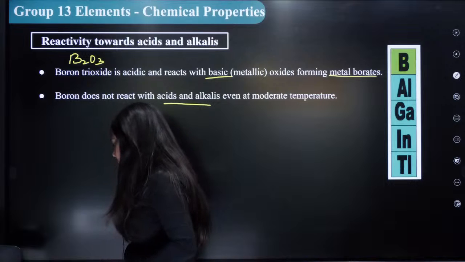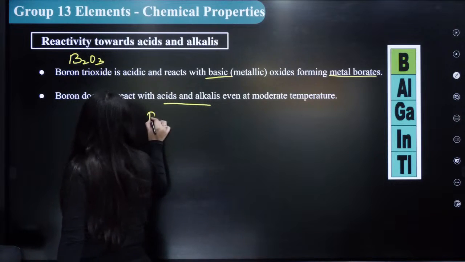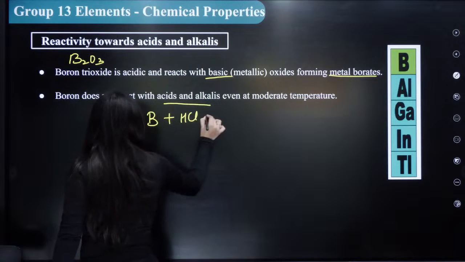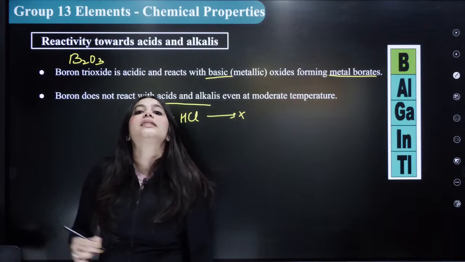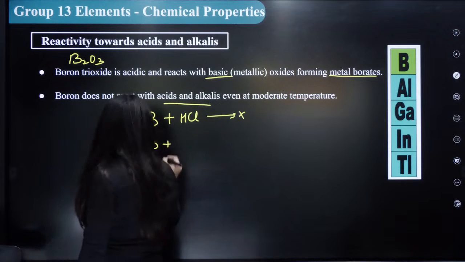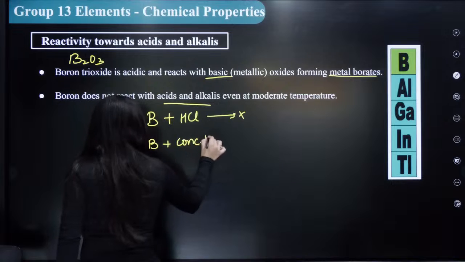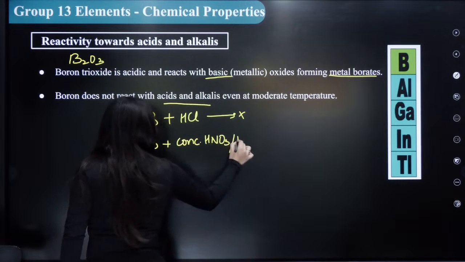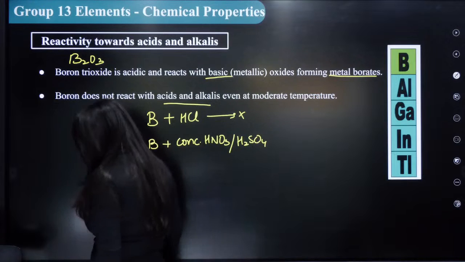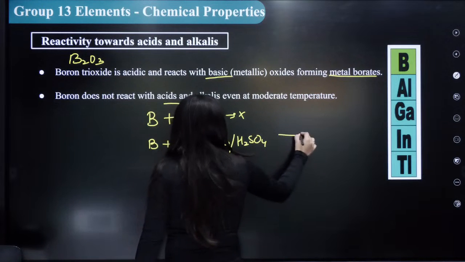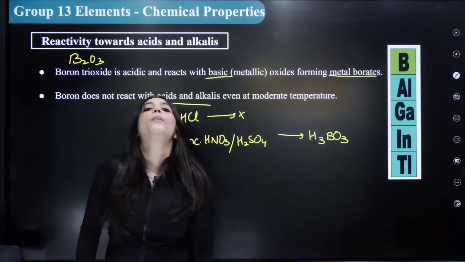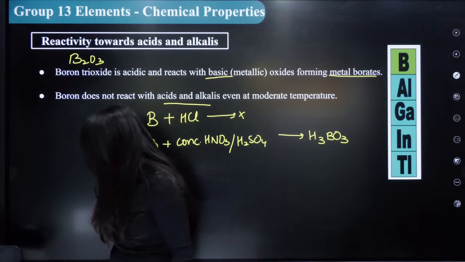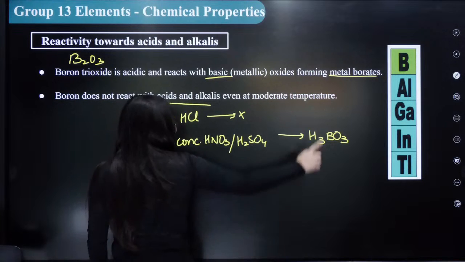The other thing I'm saying here is that if I try to react boron with HCl, there will be no reaction. But if I try to react boron with an oxidizing acid, for example, in the presence of concentrated HNO3 or H2SO4, these are your oxidizing acids. So in the presence of these, it actually forms H3BO3, which is your orthoboric acid, or boric acid.